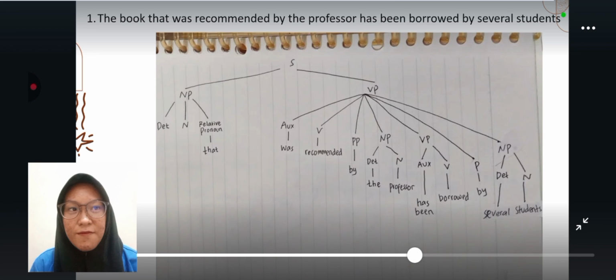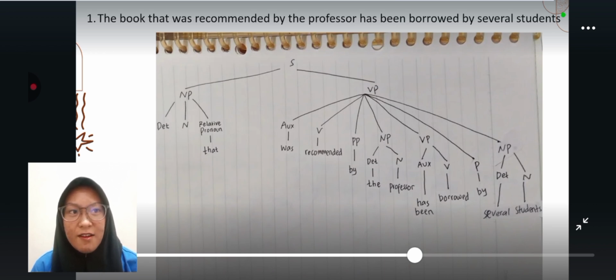For the verb phrase, there are auxiliary verb, that is was. The verb is recommend. The prepositional phrase or preposition is by. Then this verb phrase has a noun phrase that is divided into two, determiner, the, and noun, professor.